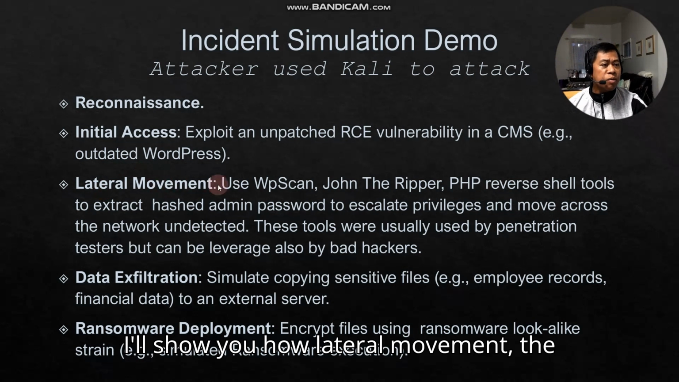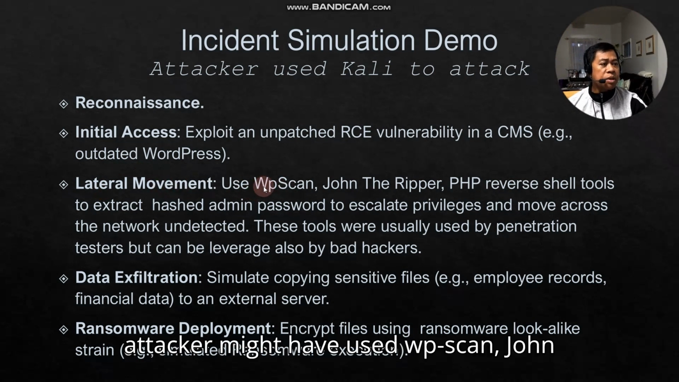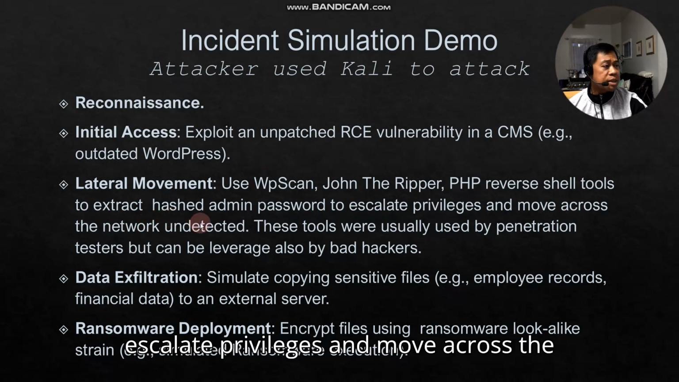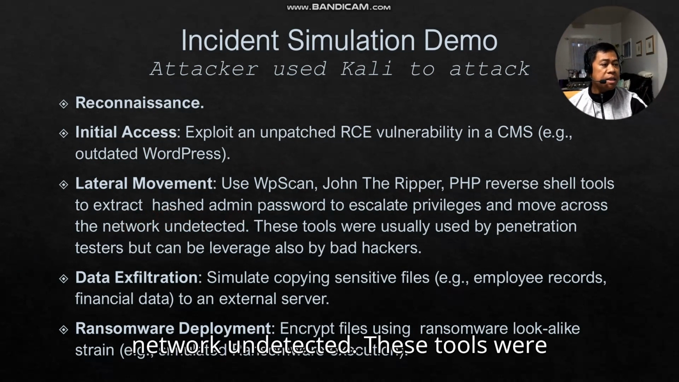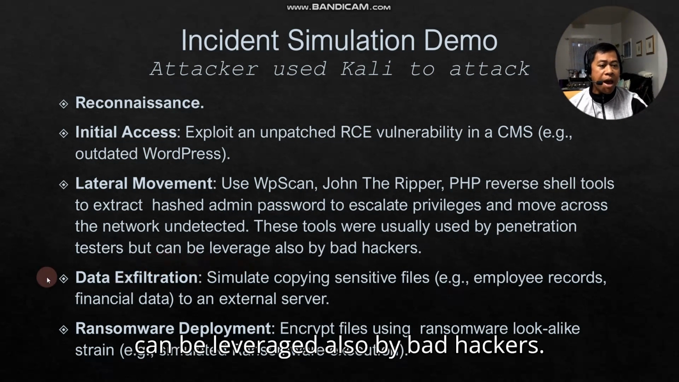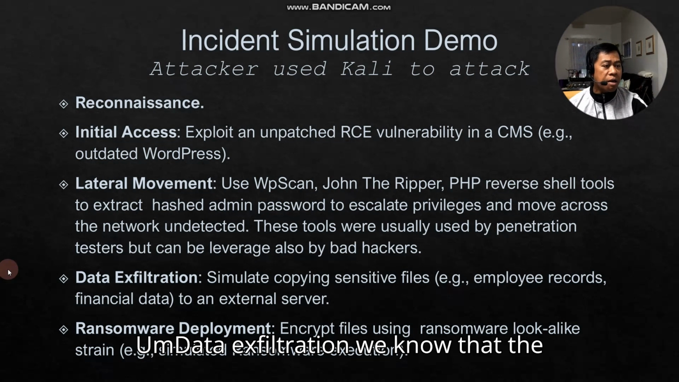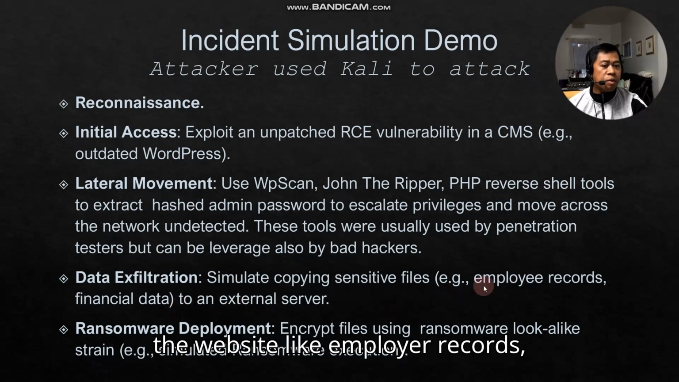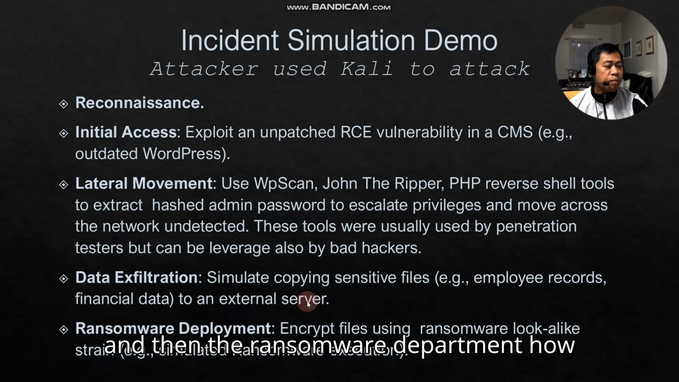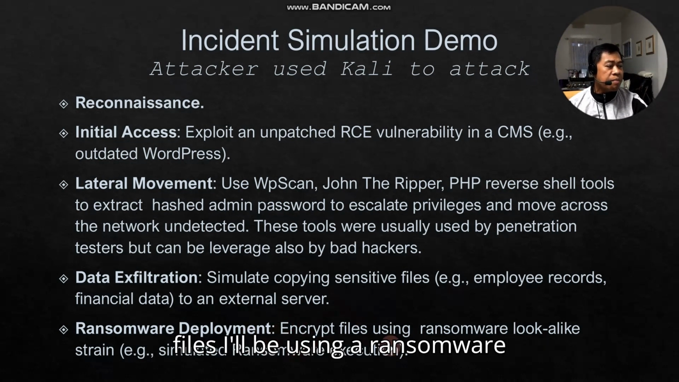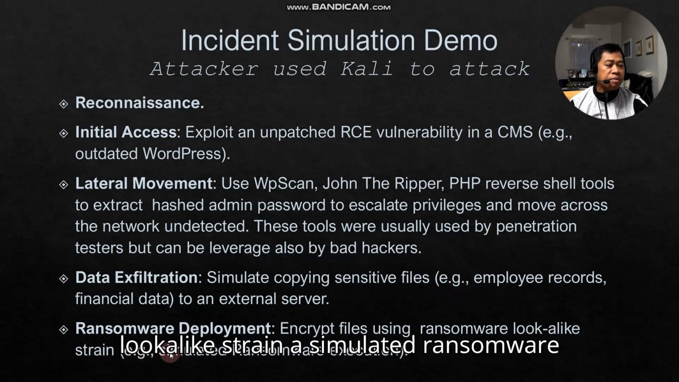Then I'll show you lateral movement: the attacker might have used WPScan, John the Ripper, and PHP reverse shell tools to extract and crack the admin password hash to escalate privileges and move across the network undetected. These tools are usually used by penetration testers, but can also be leveraged by bad hackers. Data exfiltration: we know the attackers stole sensitive records from the website, like employee records and financial data, to their server. And then the ransomware stage, where we execute the ransomware and encrypt files. I'll be using a ransomware lookalike strain, a simulated ransomware execution.